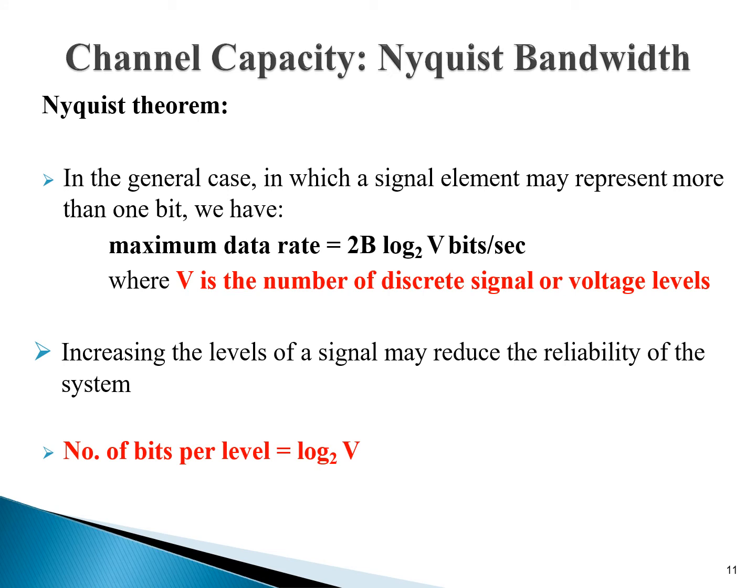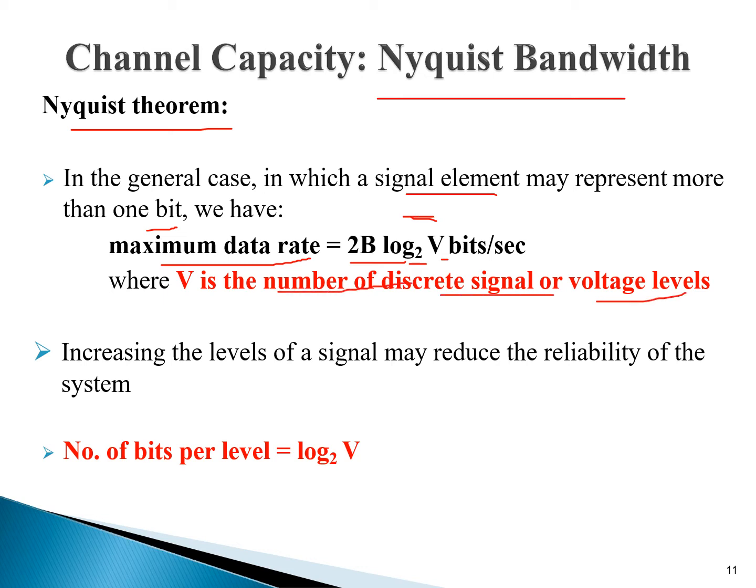Students, now we will see how to calculate the Nyquist bit rate. For that we have the Nyquist theorem. In the general case in which a signal element may represent more than one bit, we have to calculate the maximum data rate. For that purpose we have a formula: 2B, where B is the bandwidth, log base 2 V bits per second. What is V? V is the number of discrete signals or voltage levels.